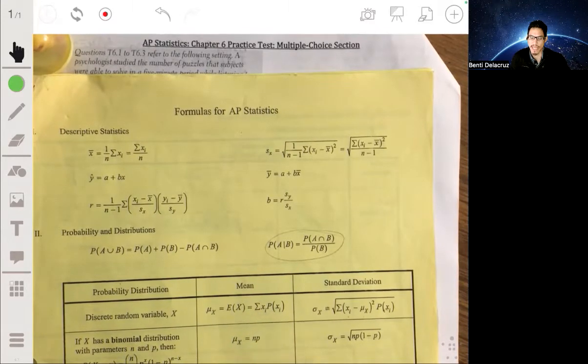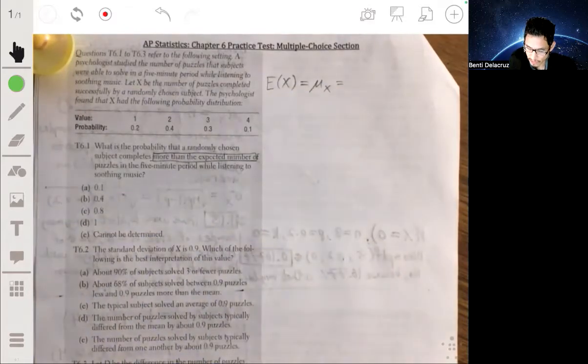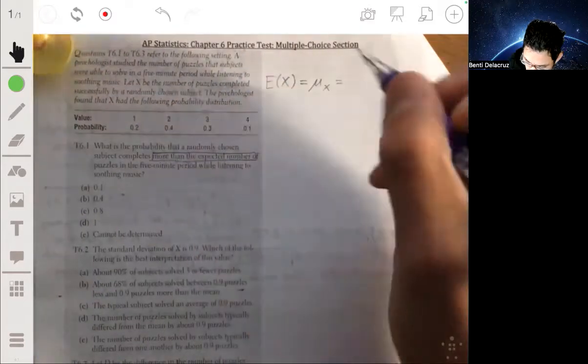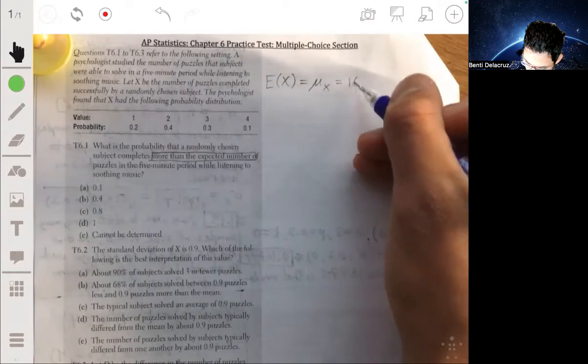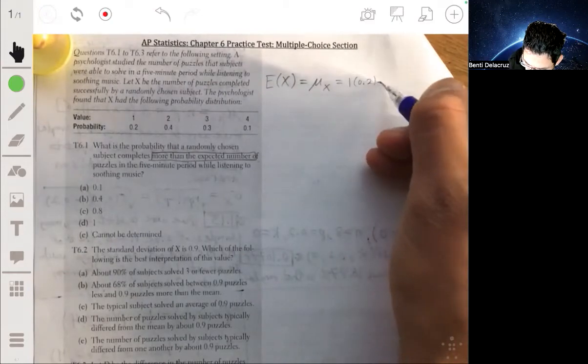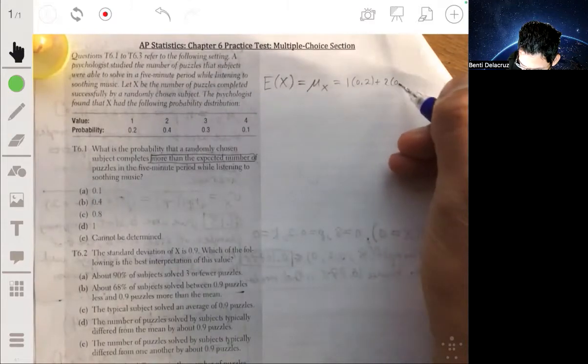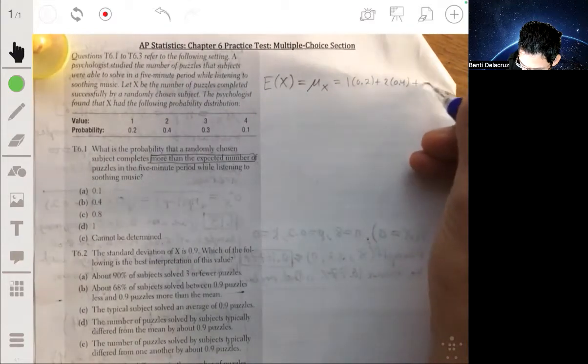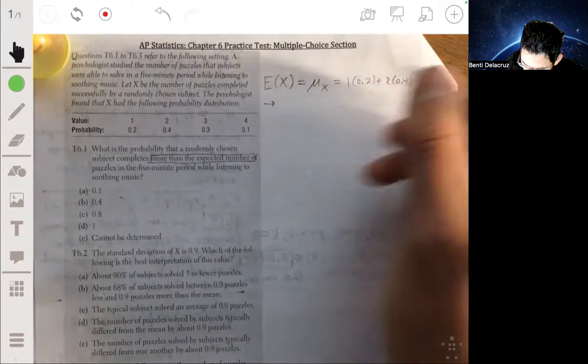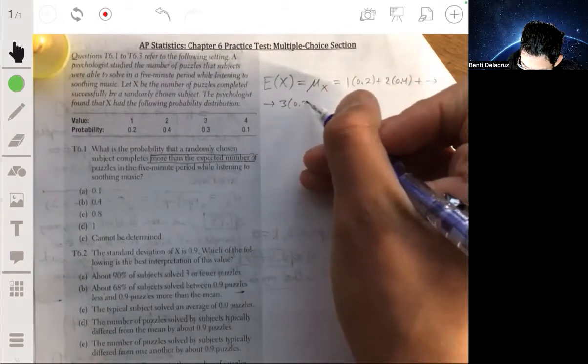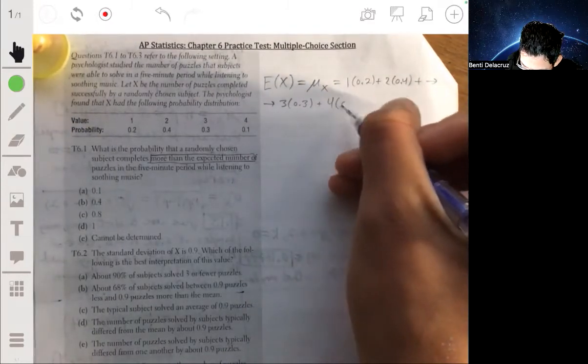So what that means is that you're going to take 1 times 0.2 plus 2 times 0.4 plus 3 times 0.3 plus 4 times 0.1.